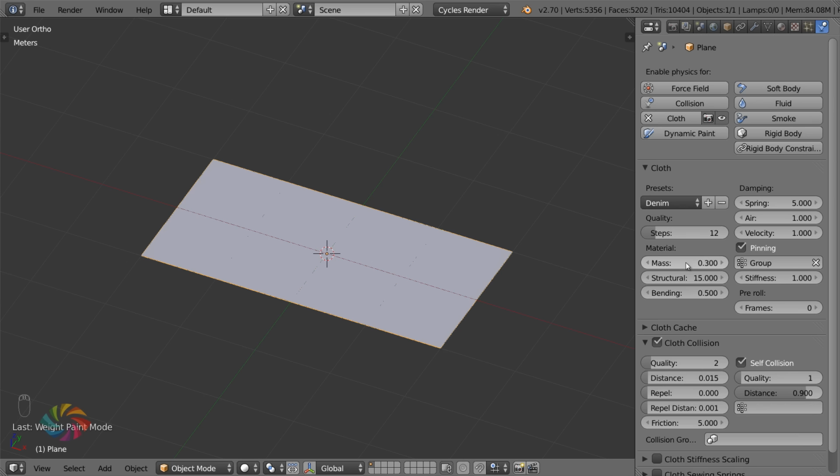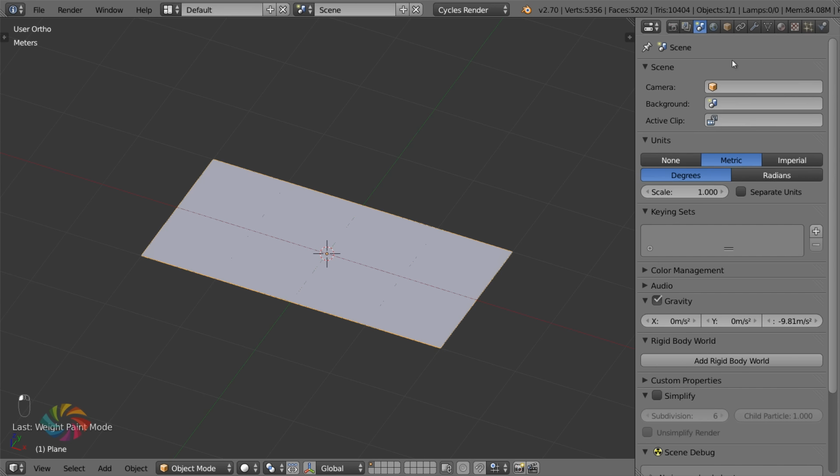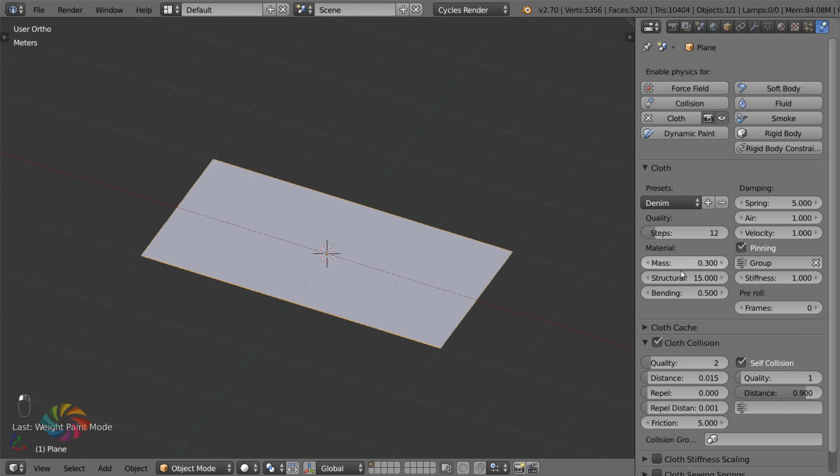So the first one we've got here is mass. Now I have no idea what unit that is. There's no kilograms or ounces or anything else after it, despite the fact that I've got metric units turned on. I don't know what that is, but I like to keep things even, so I'm using a mass value of 1. Maybe a developer can tell me what that mass actually pertains to. But anyways, we're using a mass of 1.